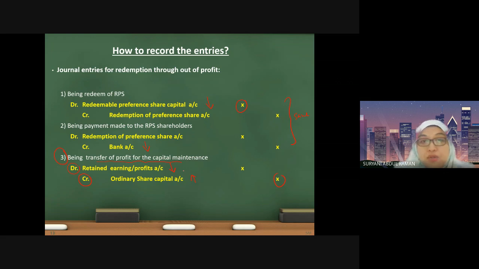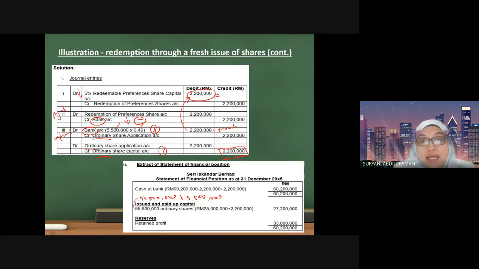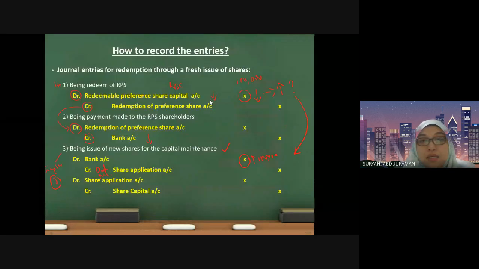Okay, you are going to take the 100,000 or whatever amount based on your question from the retained profit account and transfer to the ordinary share capital. Let us look at the difference between the issuing of shares and out of profit.